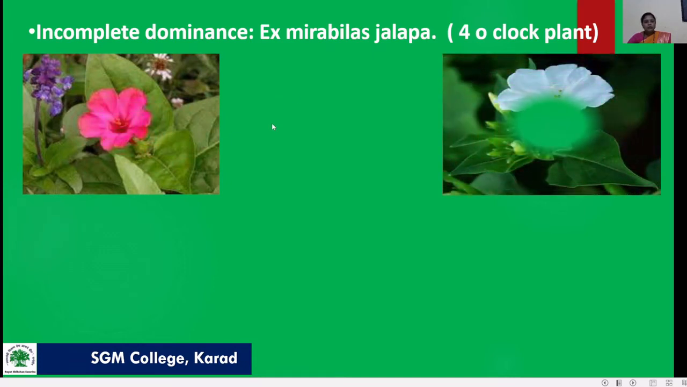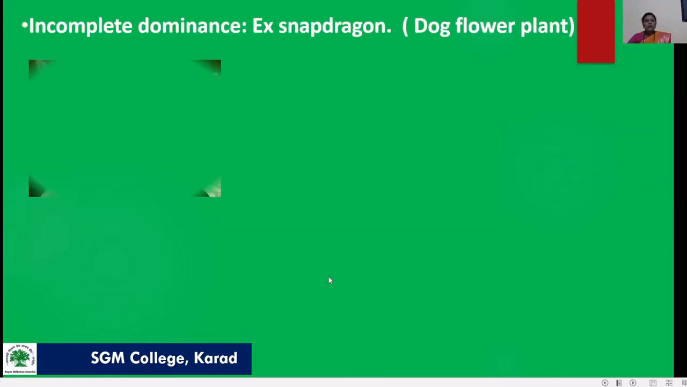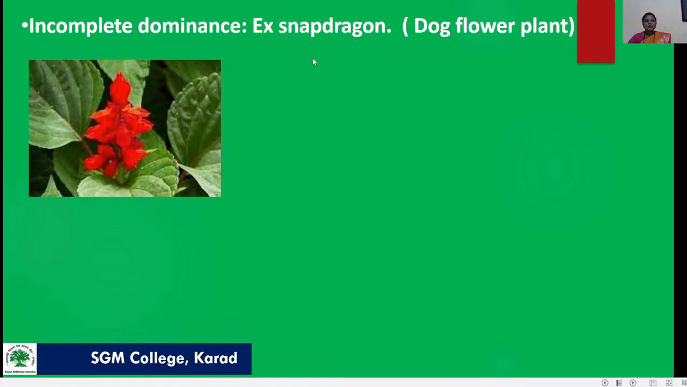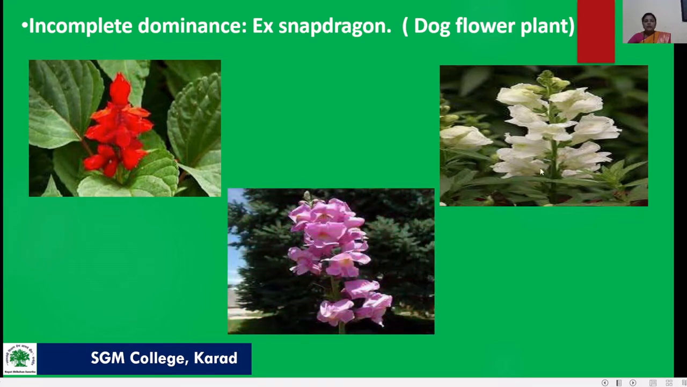See the flowers of this plant: a white color flower, a red color flower, and a pink color flower. Then another example of incomplete dominance is the snapdragon flower plant, also known as dog flower. See the colors again: red color and white color. After crossing we get a pink color.